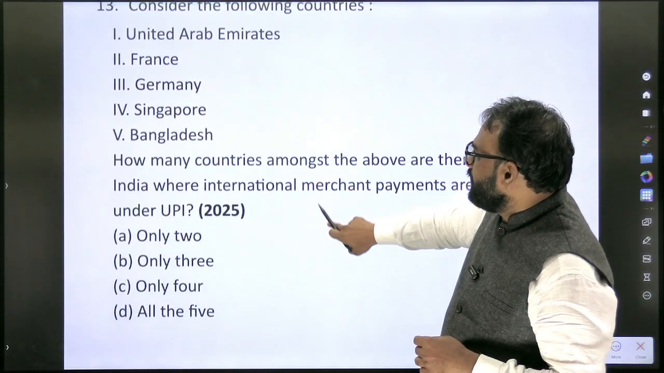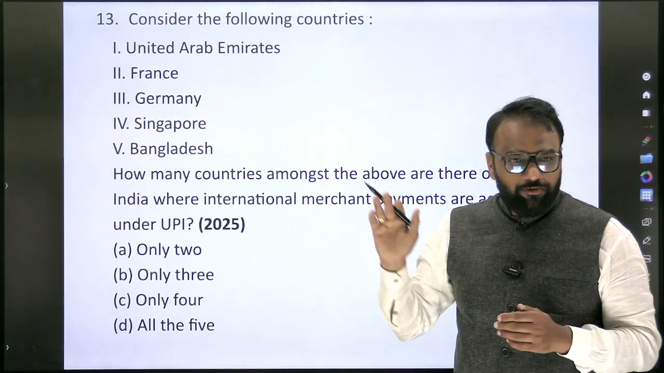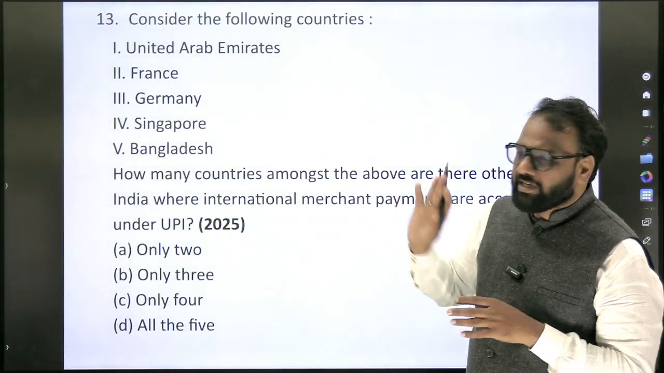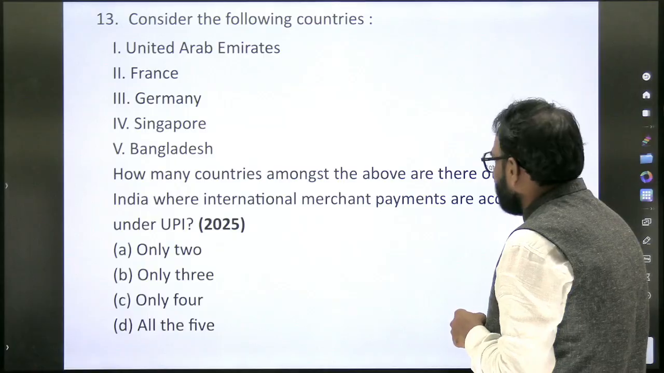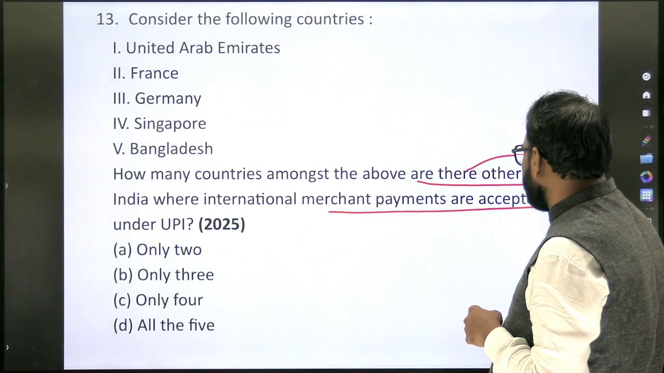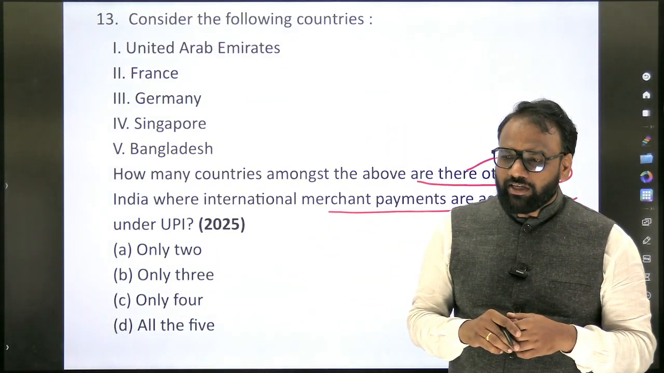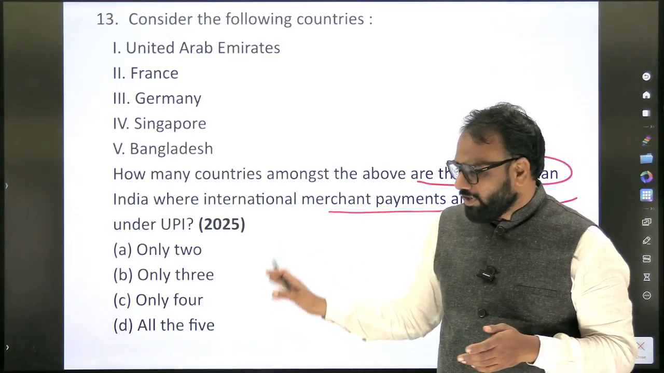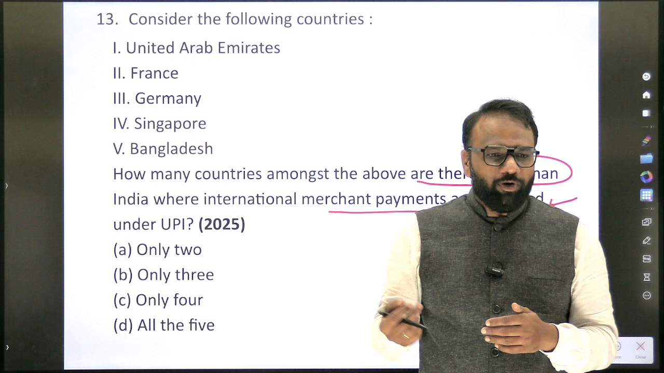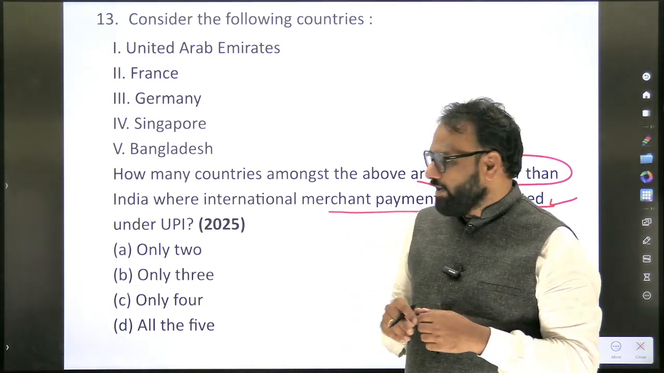Now this is a question which has appeared in 2025. This is completely a current affairs based question. The previous question is not current affairs based; we can consider it part of static. Now: consider the following countries. How many countries among the above, other than India, accept international merchant payments under UPI? UPI acceptance has already started in a few countries. We already know the answer to this, but it is not sufficient for the upcoming year 2026. We have to check whether these are the only countries or whether some other countries have been added. So what is the answer here?